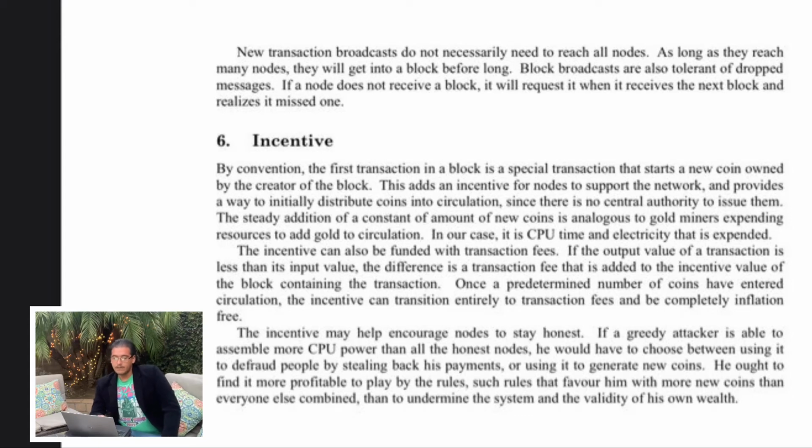By convention, the first transaction in a block is a special transaction that starts a new coin owned by the creator of the block. This adds incentive for nodes to support the network and provides a way to initially distribute coins into circulation. Since there is no central authority to issue them, the steady addition of a constant amount of new coins is analogous to gold miners expending resources to add gold to circulation. In our case, it is the CPU time and electricity that is expended.